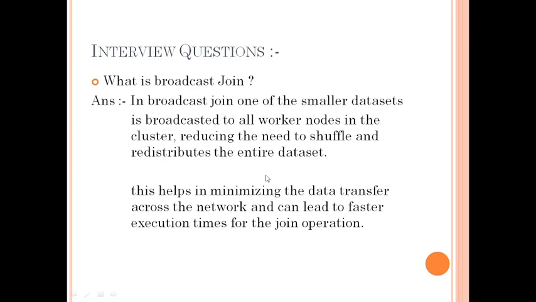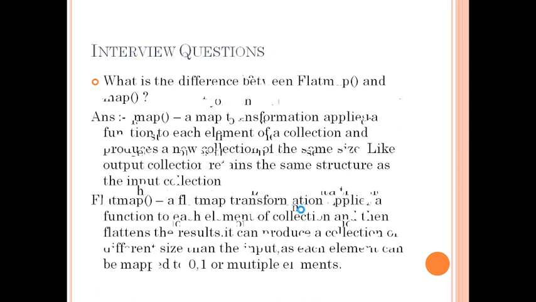Broadcast join helps minimize data transfer because we have broadcasted the smaller data set to the same partition where the larger table is available. So we are reducing our shuffle operation, and we are doing some optimization here, which leads to faster execution time. Okay, I will go to the next question.